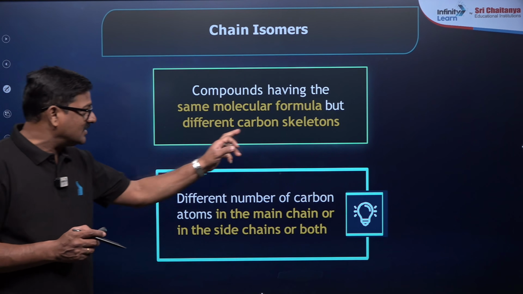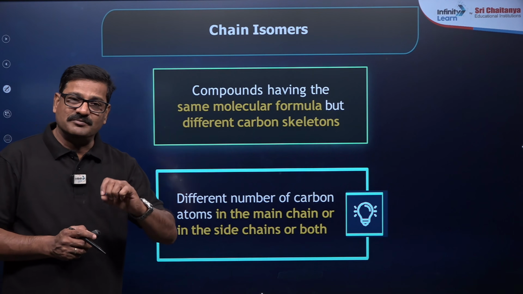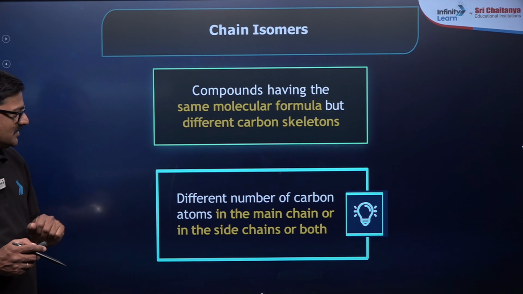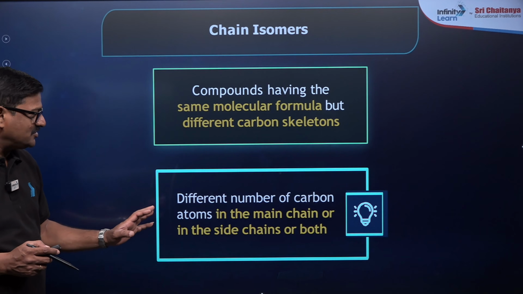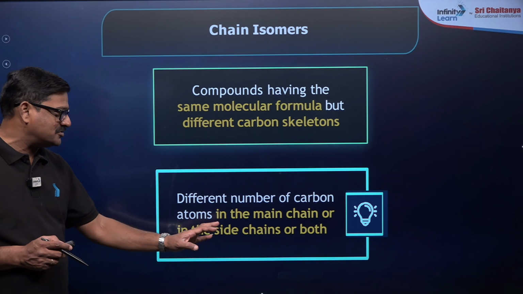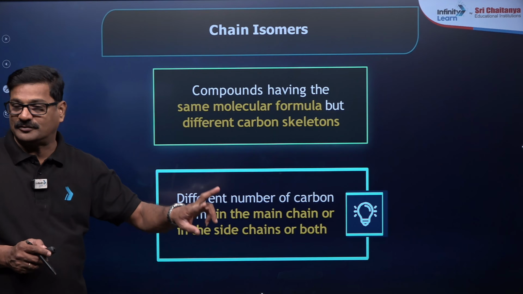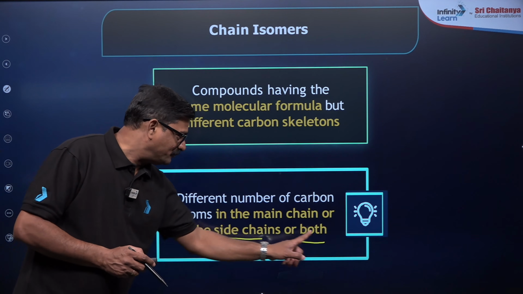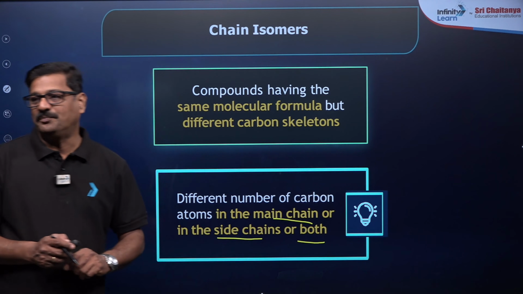So the carbon skeleton may differ in the principal carbon chain, or in the branch. So different number of carbon atoms in the main chain or in the side chain or can be in both. When I am taking the class, you just take these catchy points.